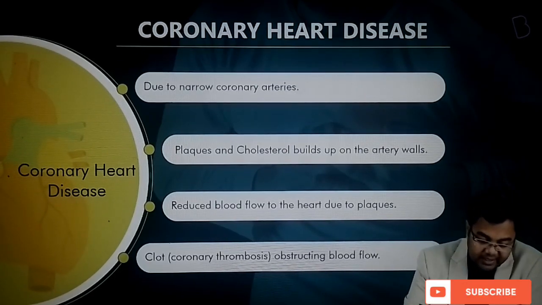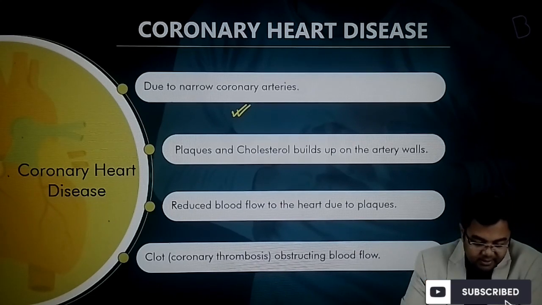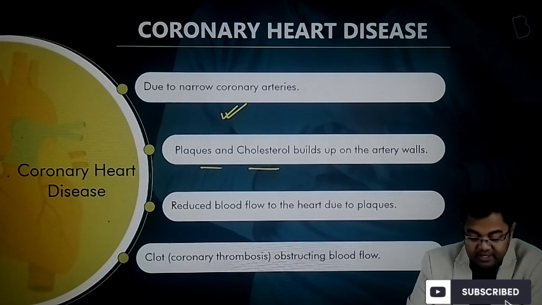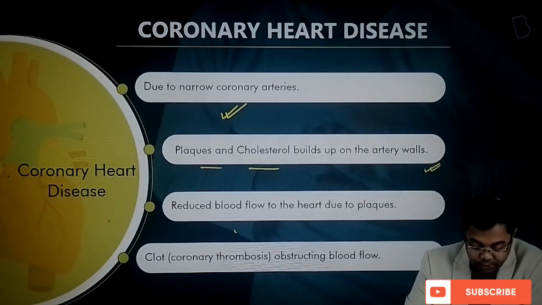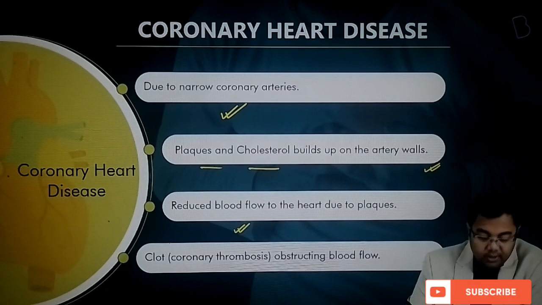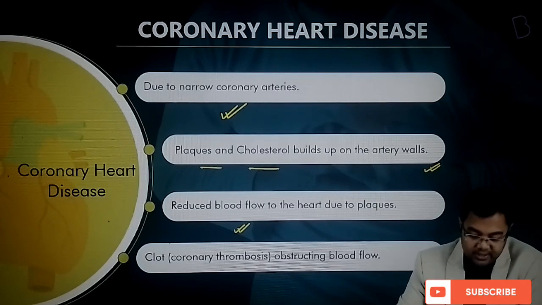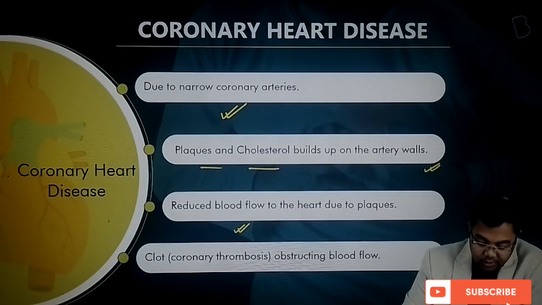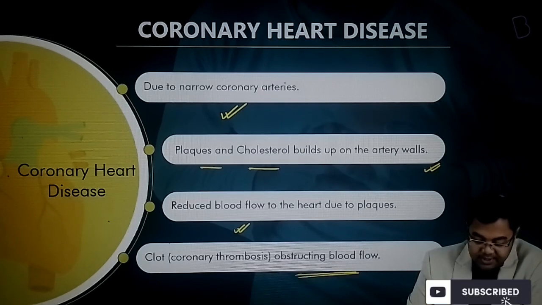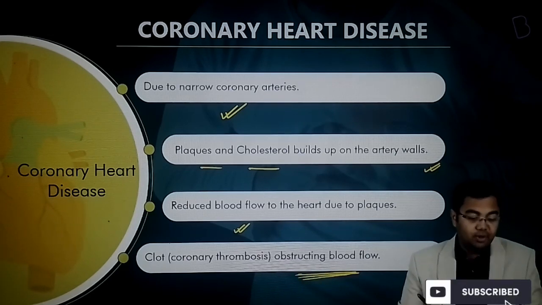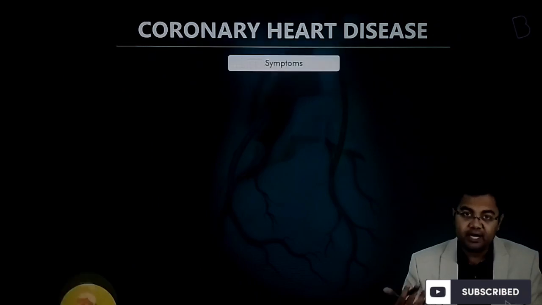Alright, so coronary heart disease happens due to narrow coronary arteries, or plaques and cholesterol building up in the artery walls, reduced blood flow to the heart due to plaques or cholesterol deposited in the blood arteries, and clots which obstruct the blood flow. So all these things ultimately can lead to heart failure.